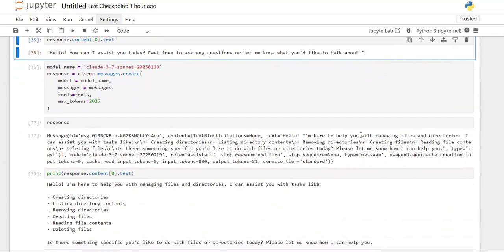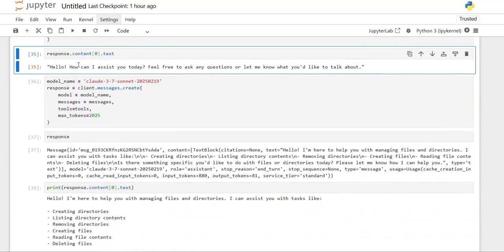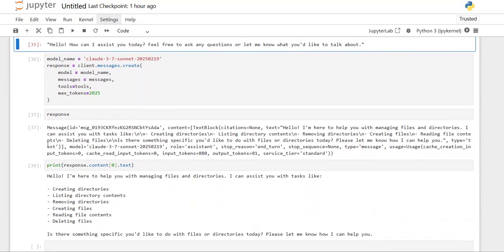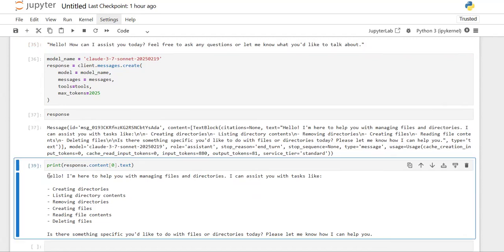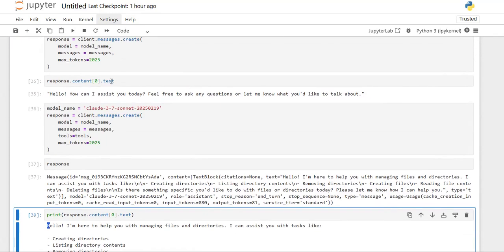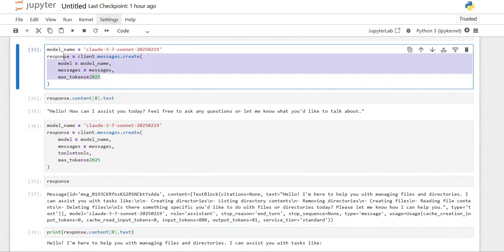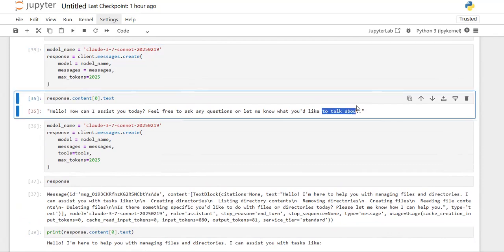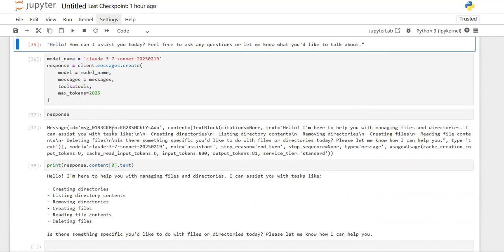No tools or no description about tools or what this LLM can perform. Those task assistance is also not there. So now here you can observe that previously this does not have any access to tools, so it can just chat or talk to you. That's it. Now you can see we have integrated with the tools, so we can think of it like a powerful agent where it can make use of these tools to perform any actions.